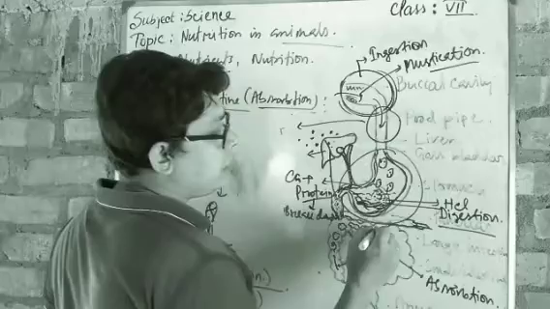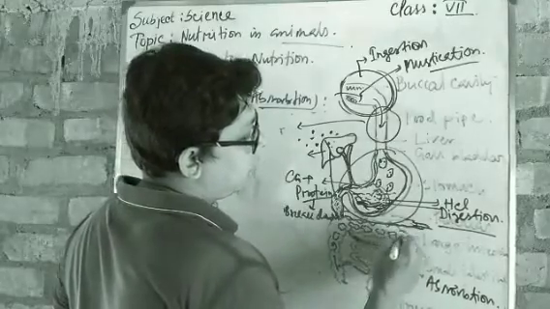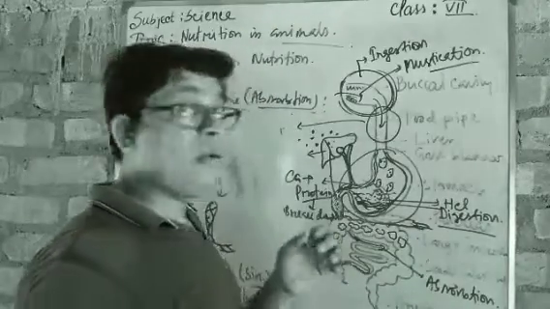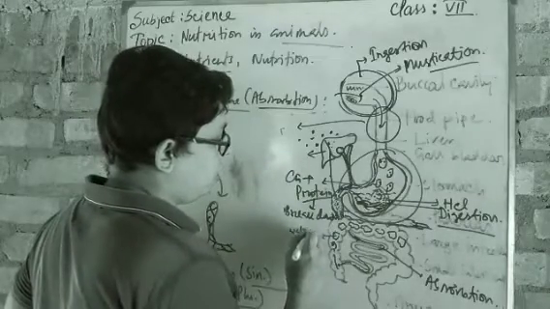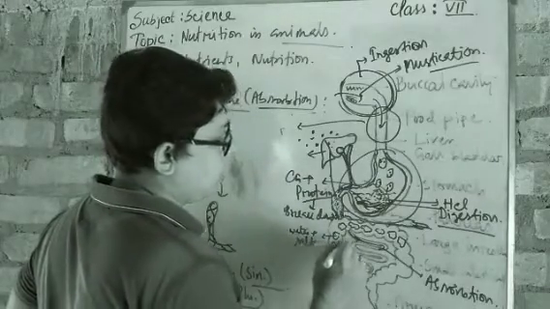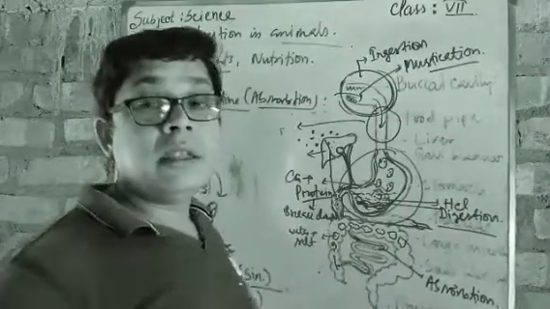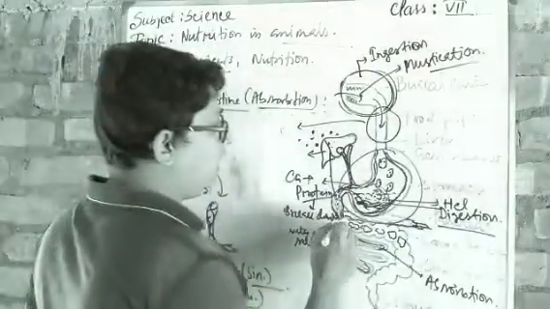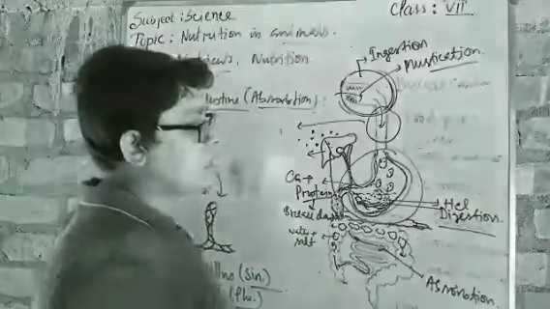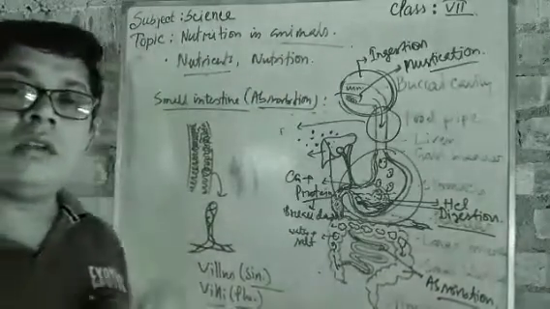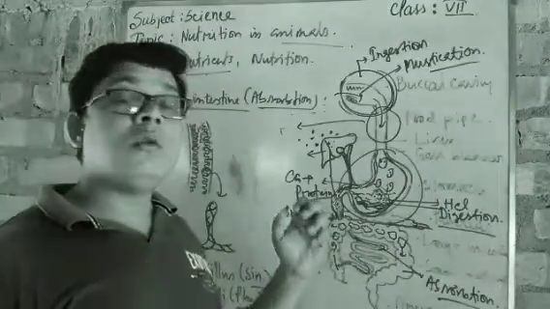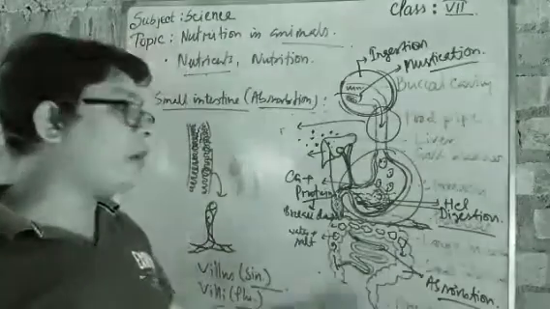Okay. Now when the food item is moving, what is present at that time? Water and salt. Water plus salt is also present over here, and that is absorbed by the large intestine. So the large intestine also works in absorption. What is its function? It absorbs the water and salt from the food item.